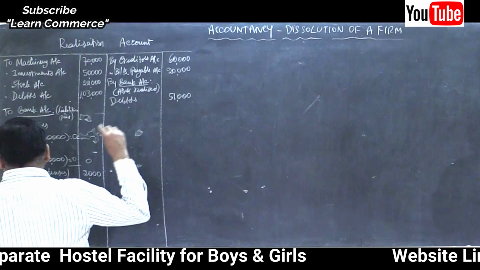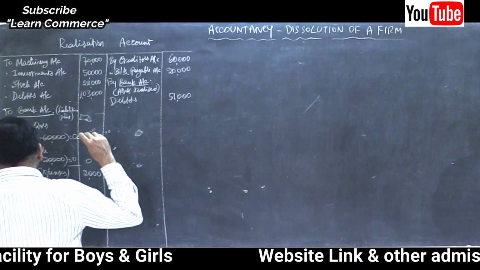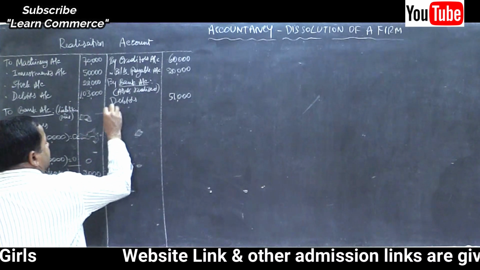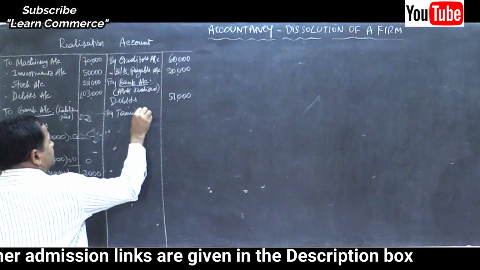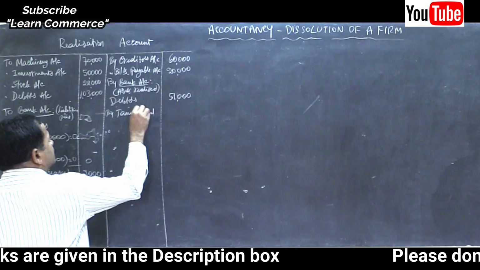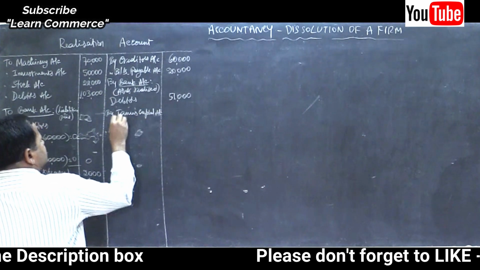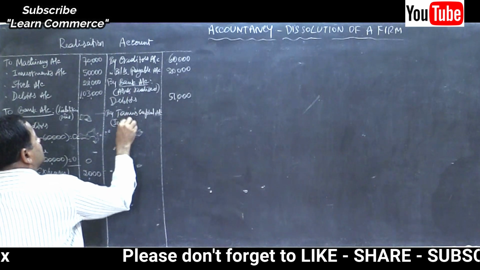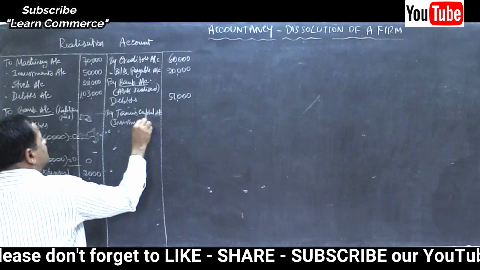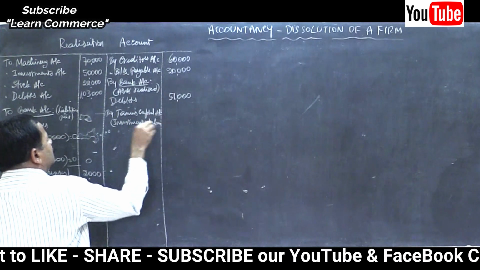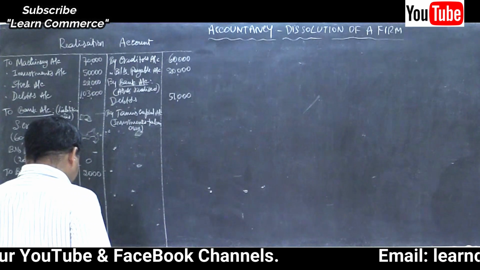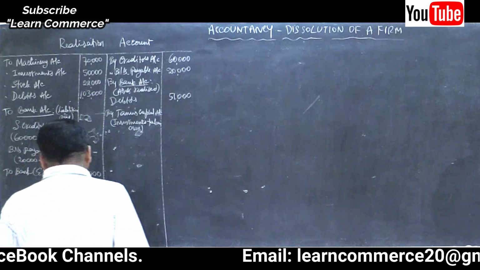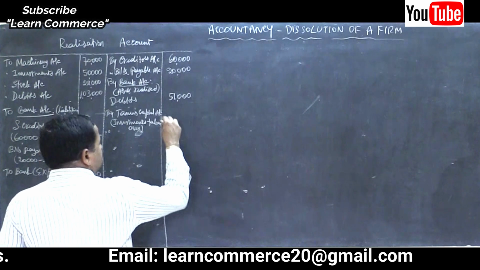Then assets taken over by the partners. Investments taken over by Tanu's capital account. How much? 50,000.